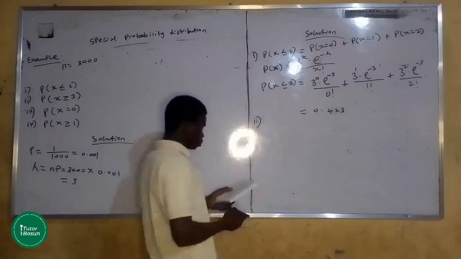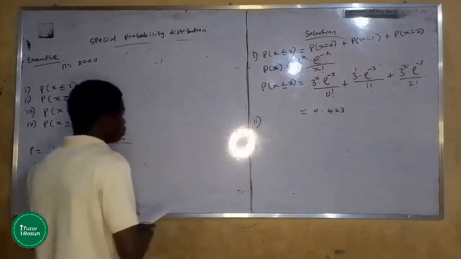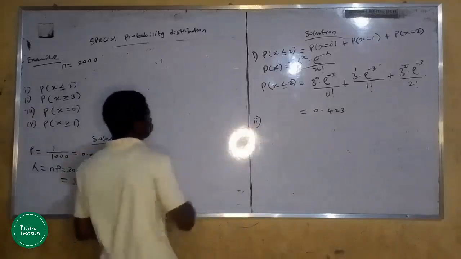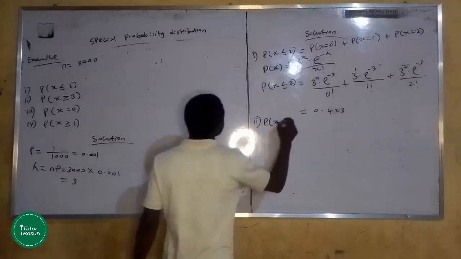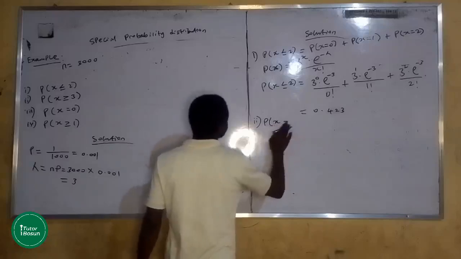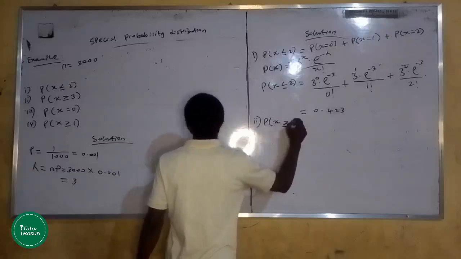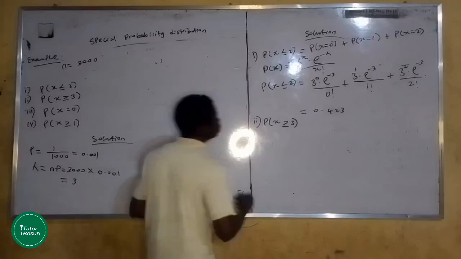Now you can move to the second problem: the probability of x greater than or equal to 3.